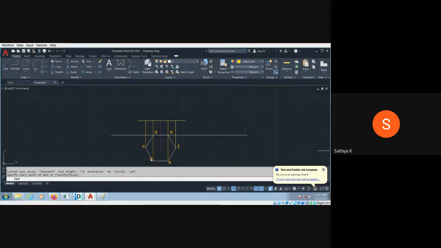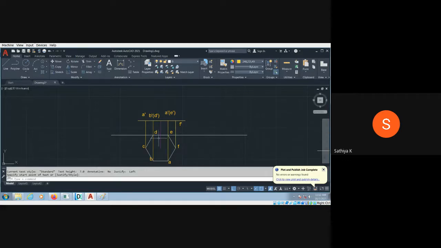So the same should be, you have to make it here. So this is A dash, and this is B dash. This is B dash, and in bracket you have to put the B dash. Why it should be in bracket means when you see from here in the front view, this is not visible. Okay, D and E are not visible. So that's why we are putting in bracket. Here A dash or A prime. In bracket you have to put A prime. And here F prime. Okay. So it is very simple. You have to follow the procedure.